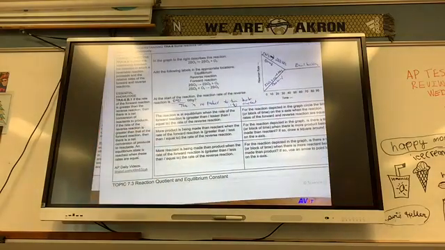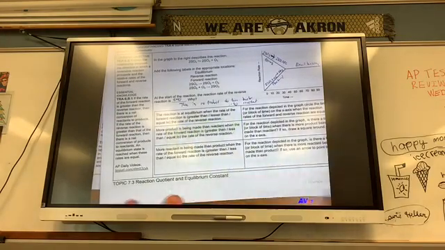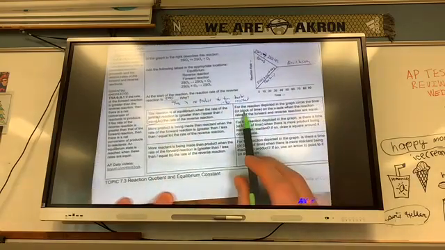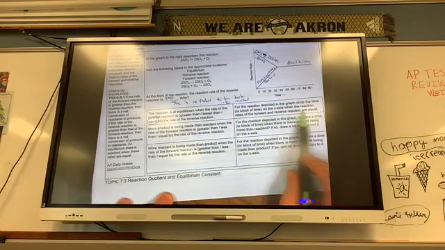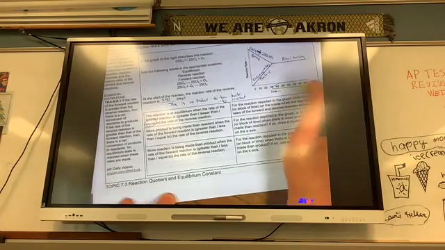The reaction is at equilibrium when the rate of the forward reaction is greater than, less than, or equal to the rate of the reverse reaction. Equal to. For the reaction depicted in the graph, circle the time or block of time on the x-axis when the reaction rates of the forward are equal. Well, that's all of these.